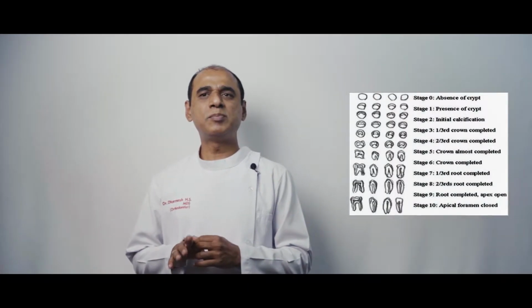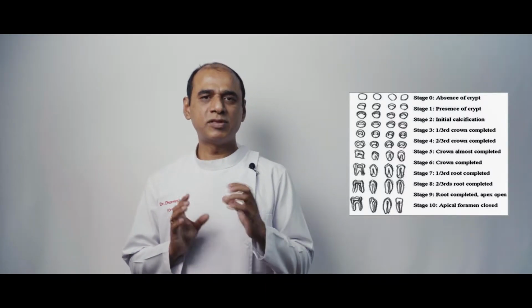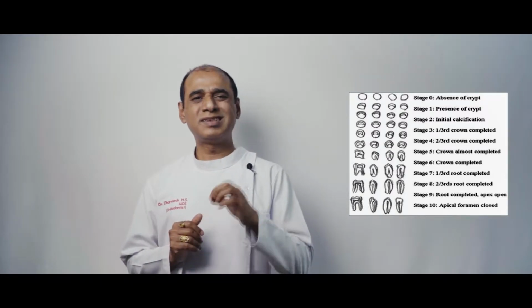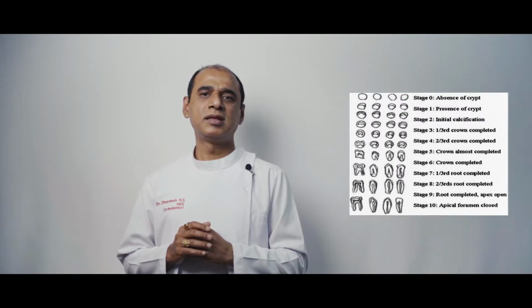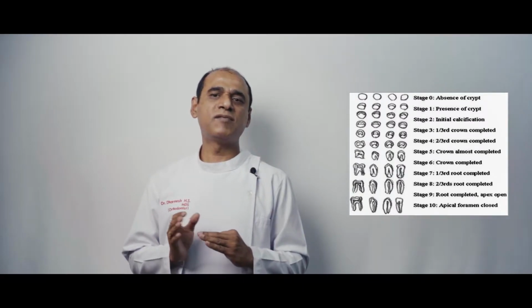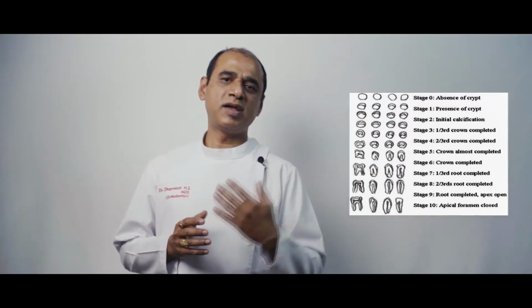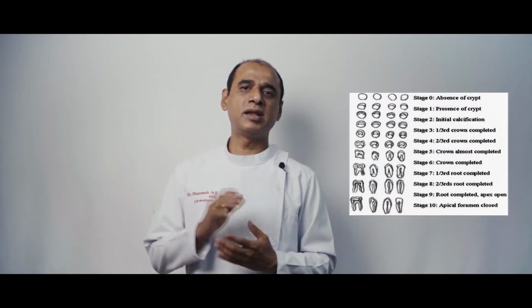Nolla has divided the development of the tooth into 10 stages. Stage 0 is absence of crypt. Stage 1 is presence of crypt. Stage 2 is initial calcification. Stage 3 is one third of the crown completed. Stage 4 is two thirds of the crown completed. Stage 5 is crown almost completed. Stage 6 is crown completed.